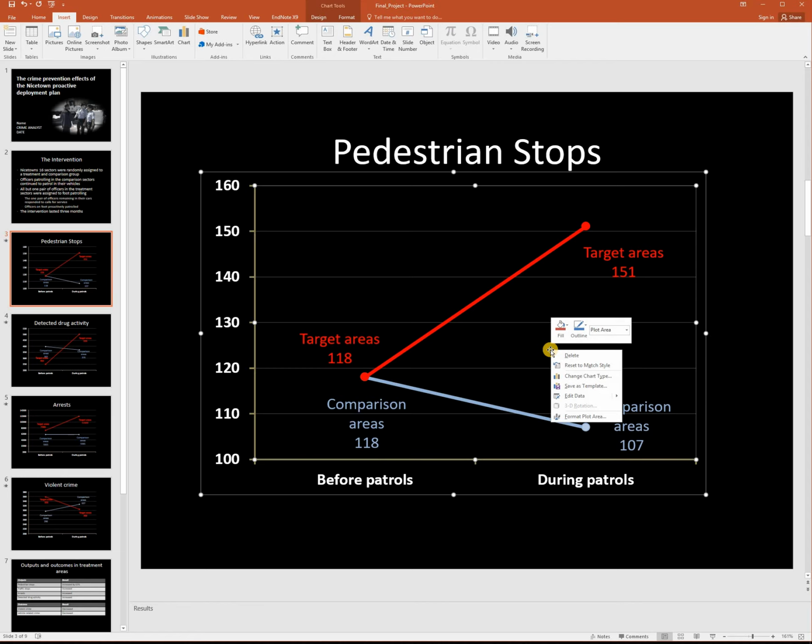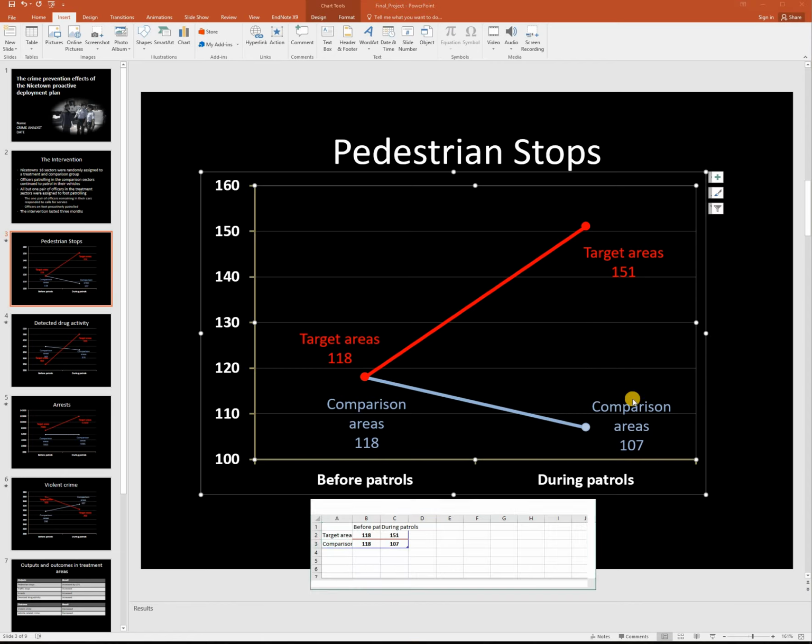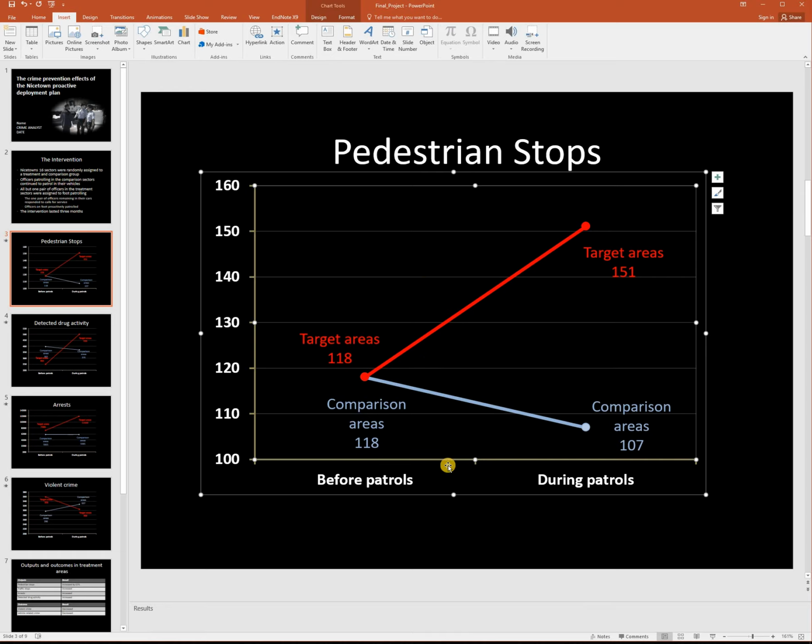All you've got to do is right click, choose Edit Data, select that Edit Data tab, and an Excel type spreadsheet will pop up. And so this is the data that is underlying this particular chart. And so all you have to do is change the values here. So I already did this. I changed whatever was filled in here before to 151, and I changed whatever was filled in here before to 107. Right, so now I've got the correct data in here for my pedestrian stops.